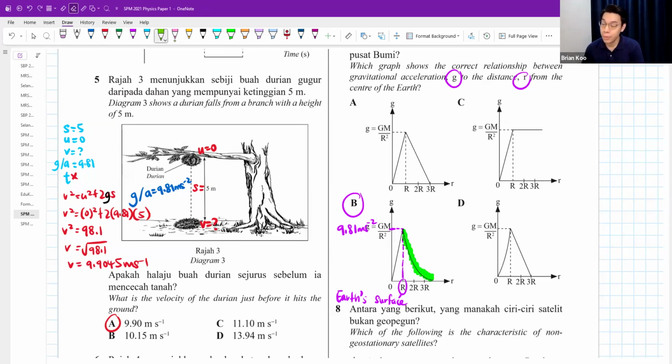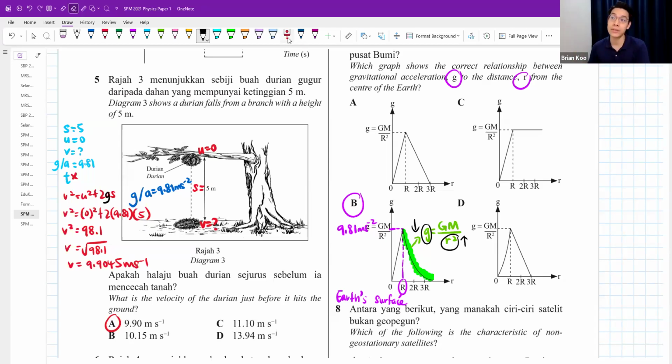comes from this formula that you see they wrote at the side. It's supposed to be small letter r squared, where the further you go, the smaller the G value. Makes sense. If I go further, the gravity is weaker. You leave the Earth already. The further you go, the weaker the gravity, the smaller the G value, that's for sure.